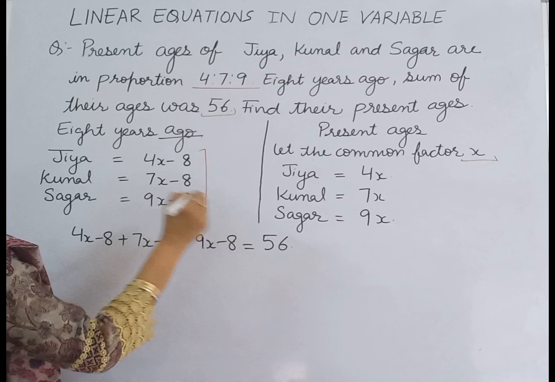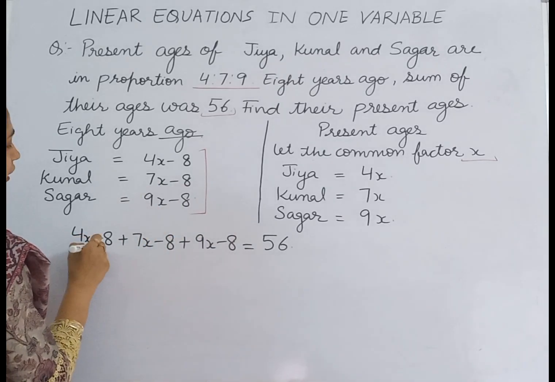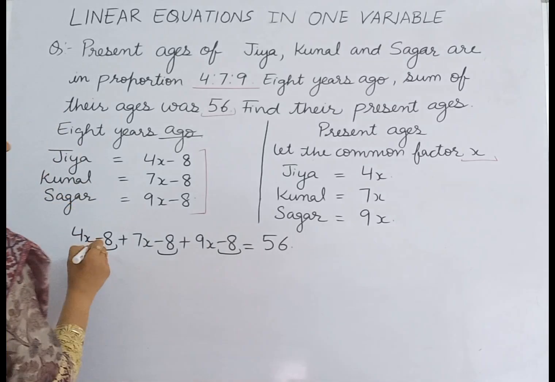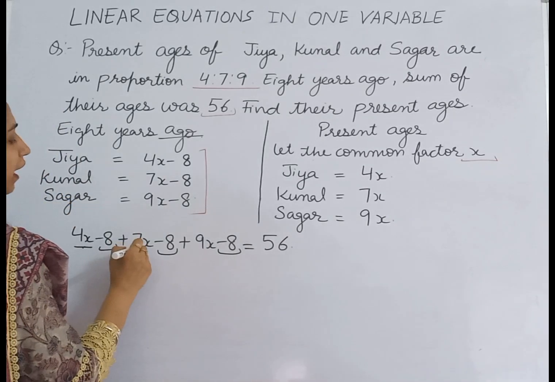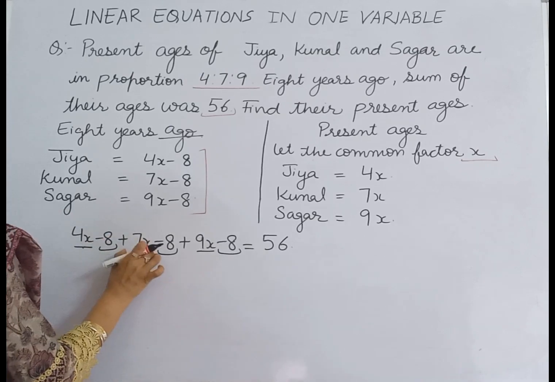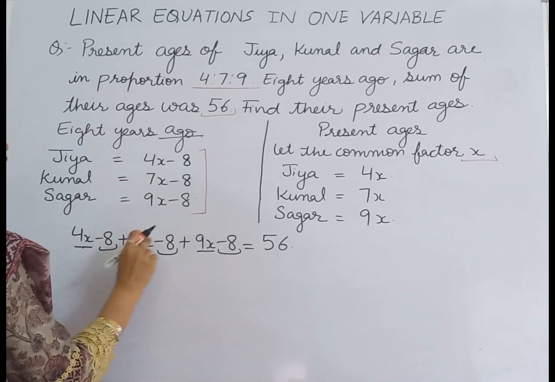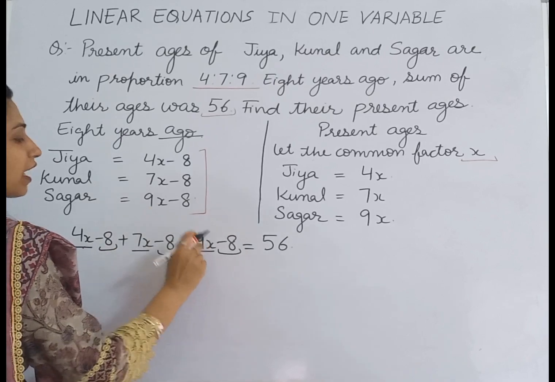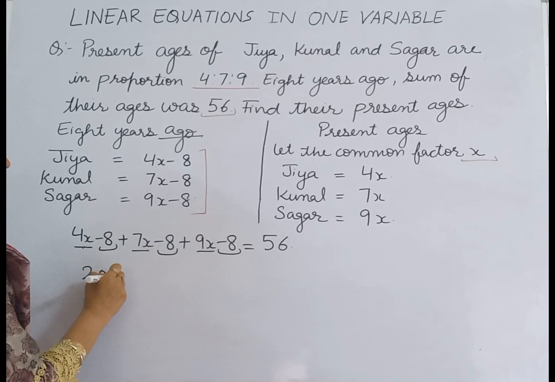To solve this equation, there are three constant terms, minus 8, minus 8 and minus 8, and three variable terms, 4x, 7x and 9x. When we add 4x plus 7x plus 9x, what do we get? 4x plus 7x is 11x, plus 9x is 20x.